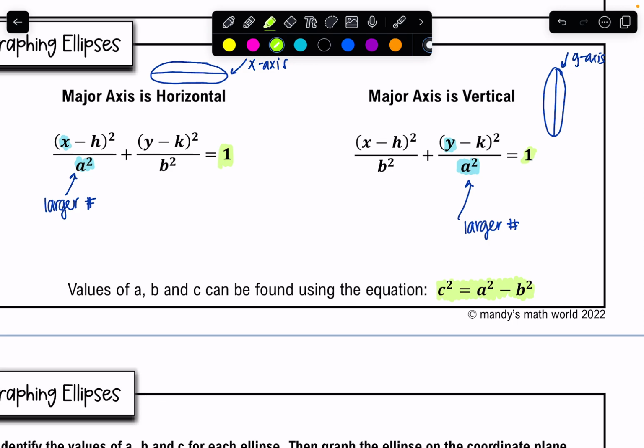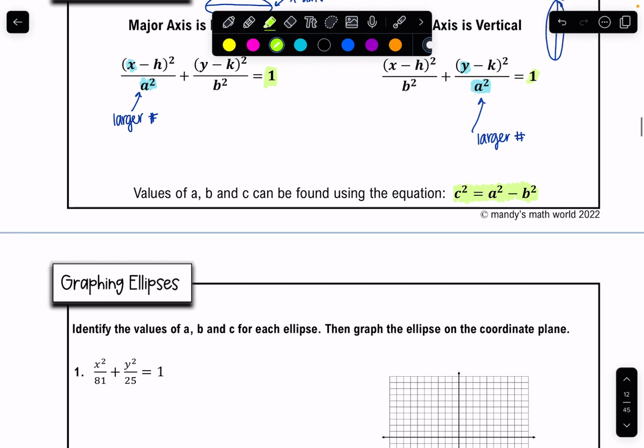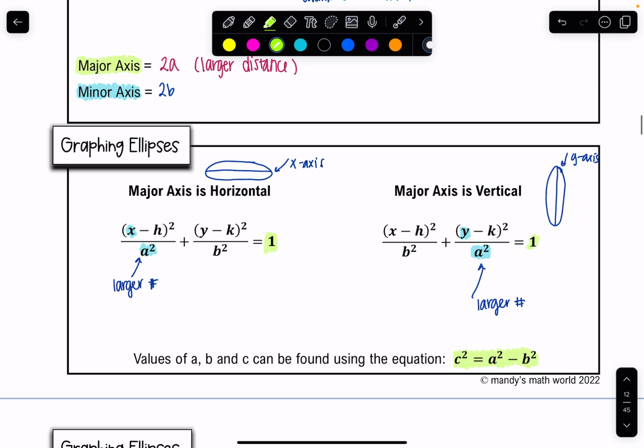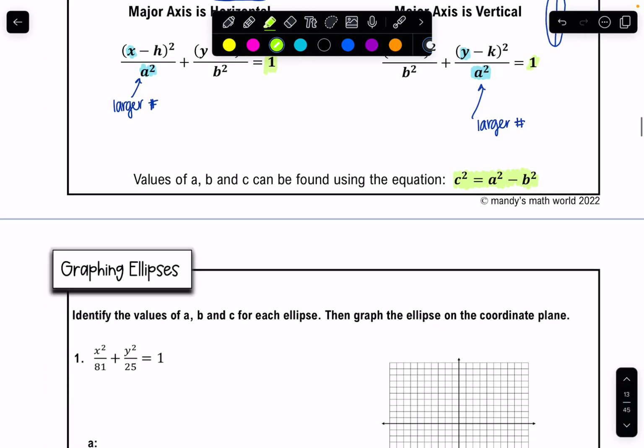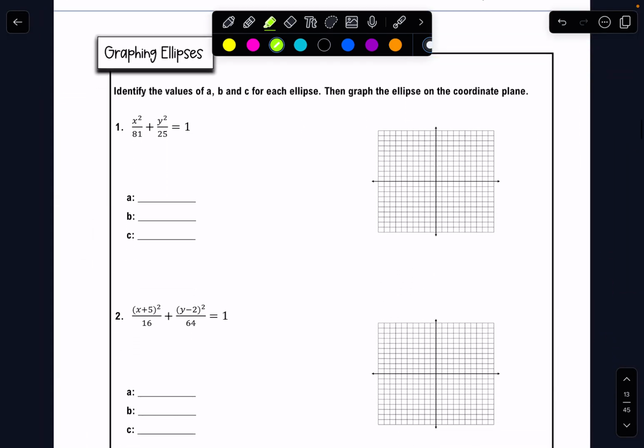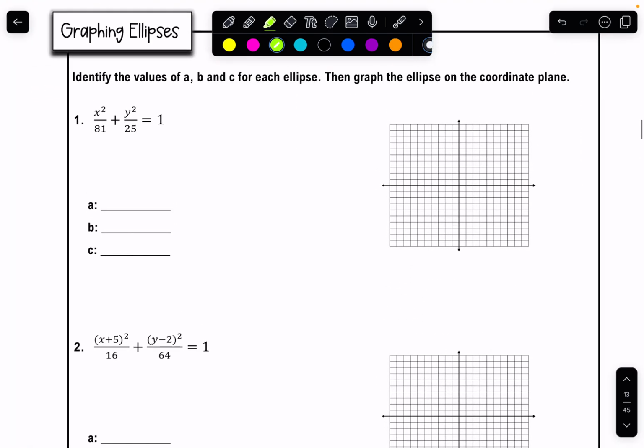You don't know your distance a, you don't know your distance b, you don't know your location c. Then you can use this formula, c squared equals a squared minus b squared. Again, this is not the Pythagorean theorem. This is only used for an ellipse, okay? You will find that as we move through the rest of these conic sections, all of these equations are very, very similar. So it's easy to get lost, which is why I'm trying to give us visuals and helpful tricks right now, because trust me, it's going to get harder.